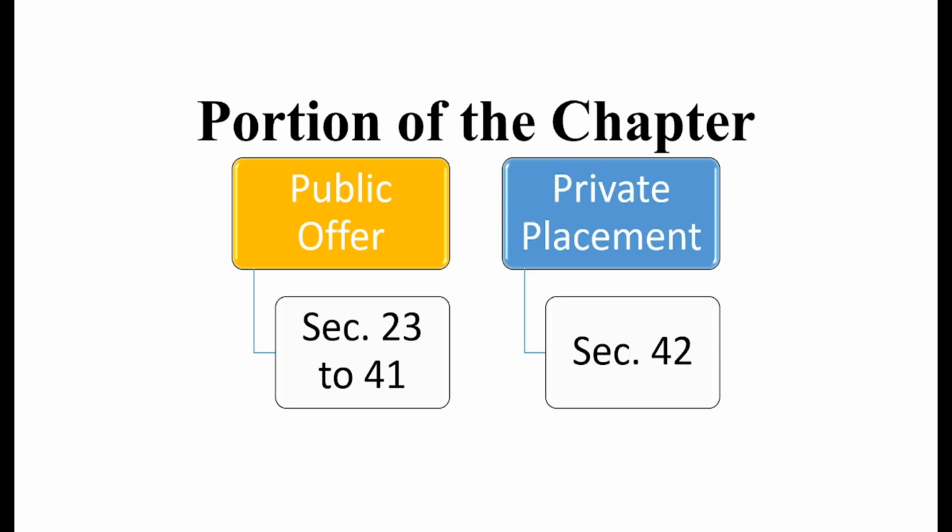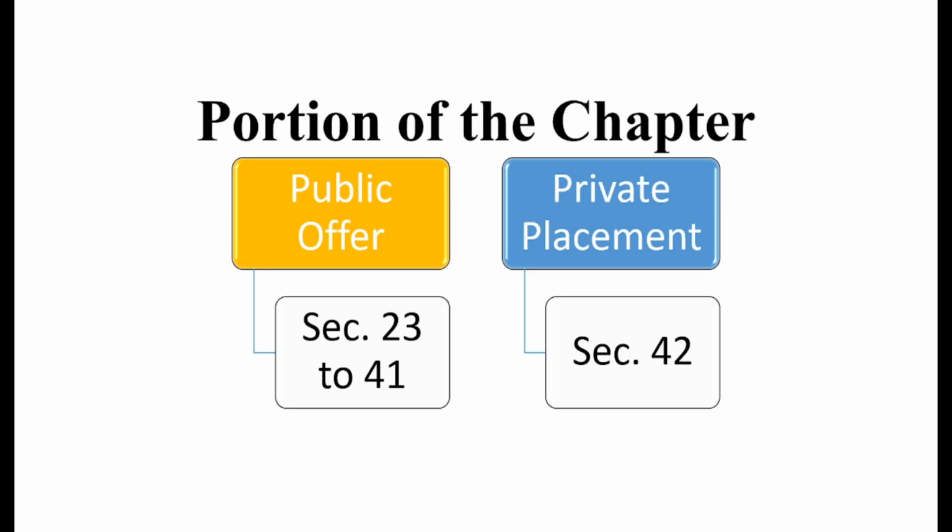I hope this partition is very clear to you. This doesn't imply that we leave any section or give more focus to any particular section. We read everything provided by the ICAI in this CA Inter course. However, we are just dividing the whole chapter into two parts for the sake of simplicity.